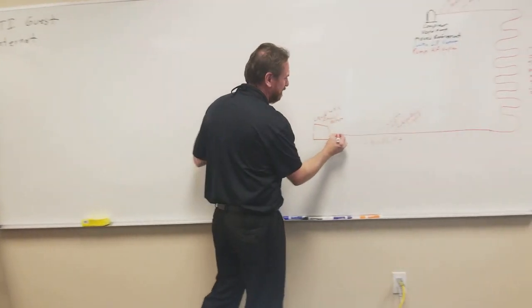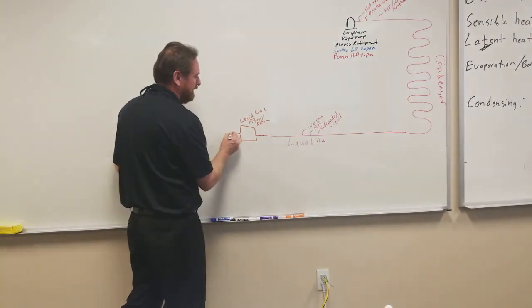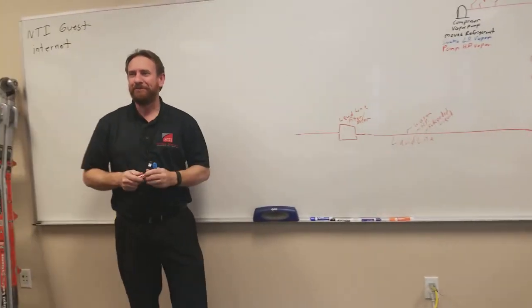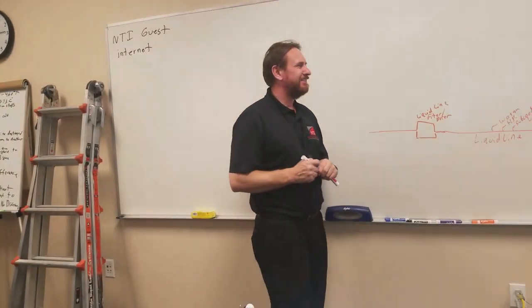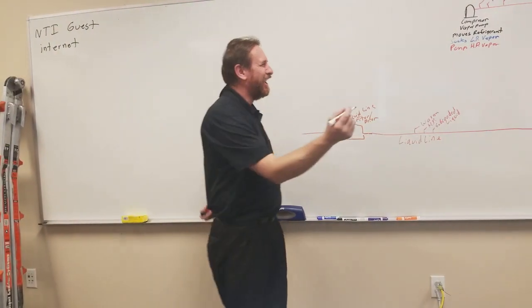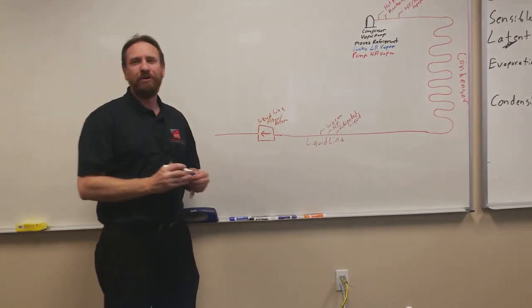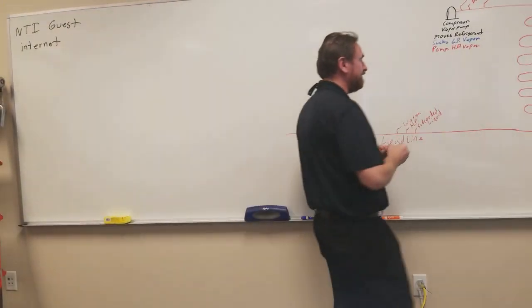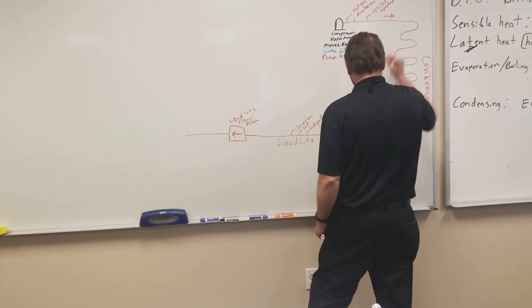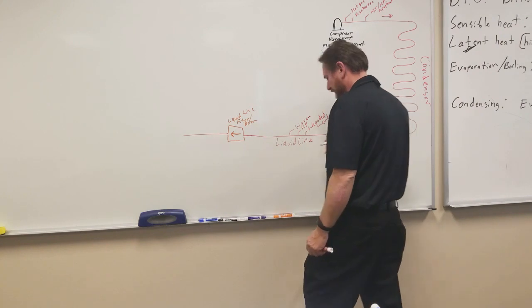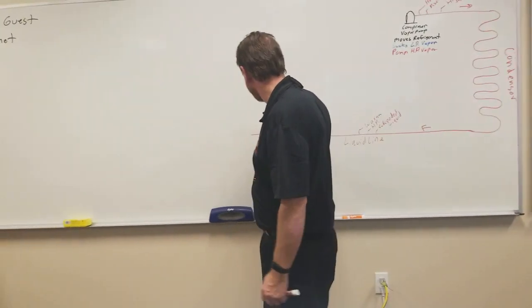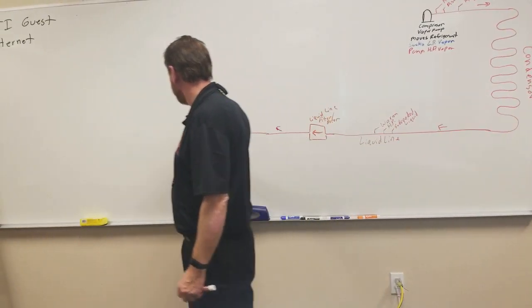And on this liquid line filter dryer, there should be an arrow. Which way should that arrow point? Away from the condenser, or we could say towards our next component. And what is our next component? The metering device. So you can either say it points towards the metering device or it points away from the compressor. Either one is correct.